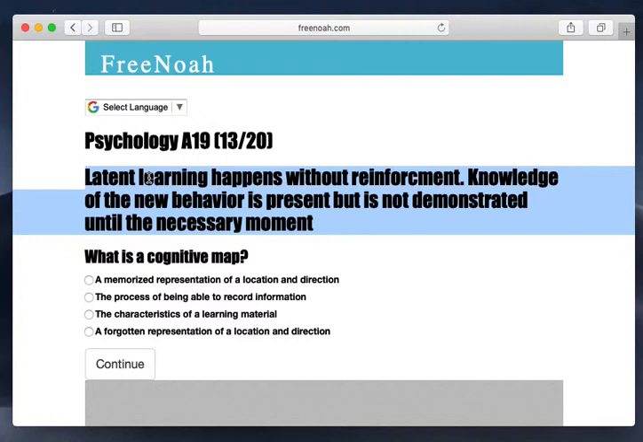Okay, so you can consider this observational learning, right? But if you break it down, it states here knowledge of the new behavior is present but is not demonstrated until the necessary moment. Okay, so necessary moment is key here, right? Observational learning, you can see a person dancing, and then mimic his little dance just because you feel like it. But it says here the necessary moment.